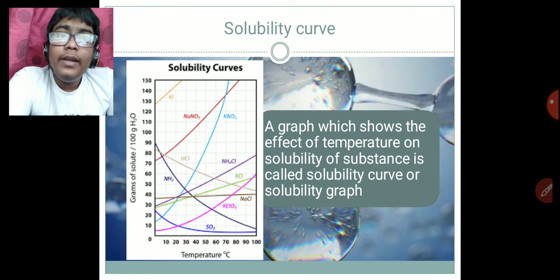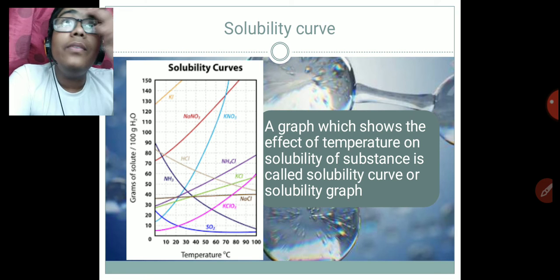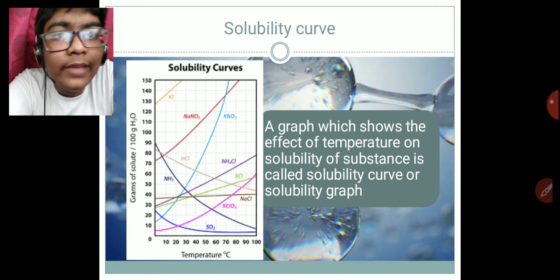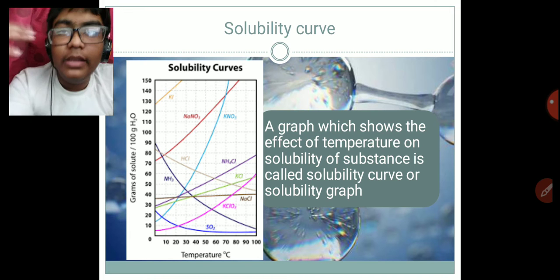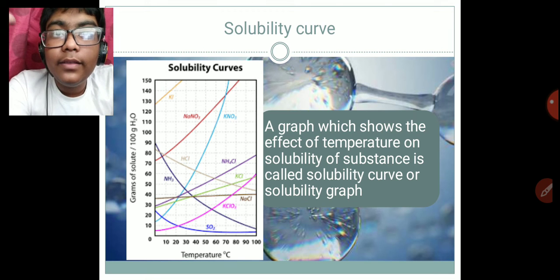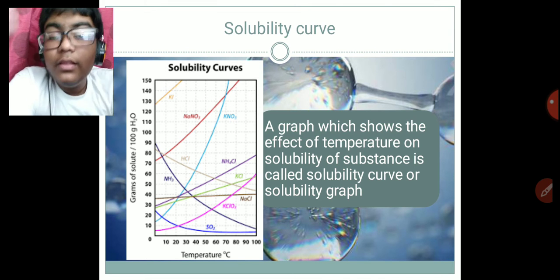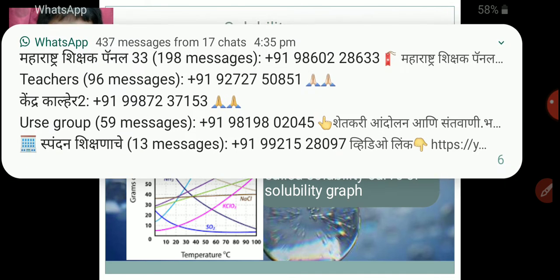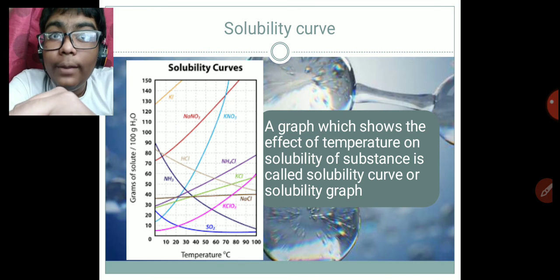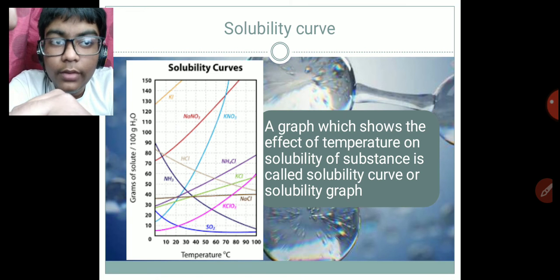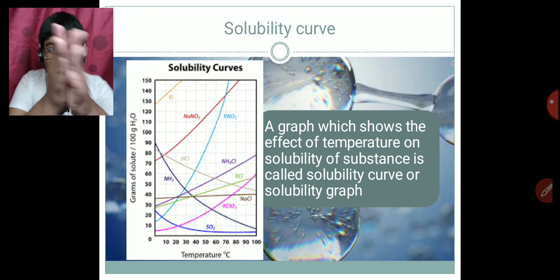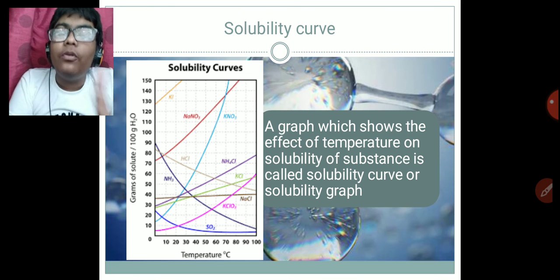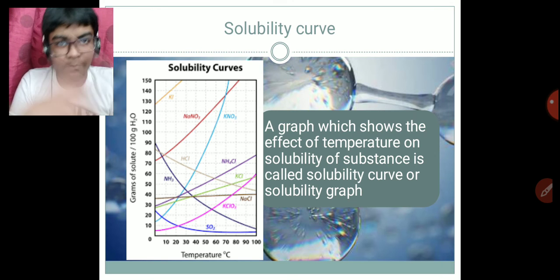Solubility curve. As we know, the solubility increases with increase in temperature. Change in temperature can lead to change in solubility. Why is that so? If the temperature is increased, according to the matter, the interparticle space increases, it expands. The molecules and atoms start moving vigorously. More energy is possessed. The bond between them becomes less strong. Therefore, the particles actually separate, and if they separate, some more solute can fit in. Therefore, the change in solubility is there.